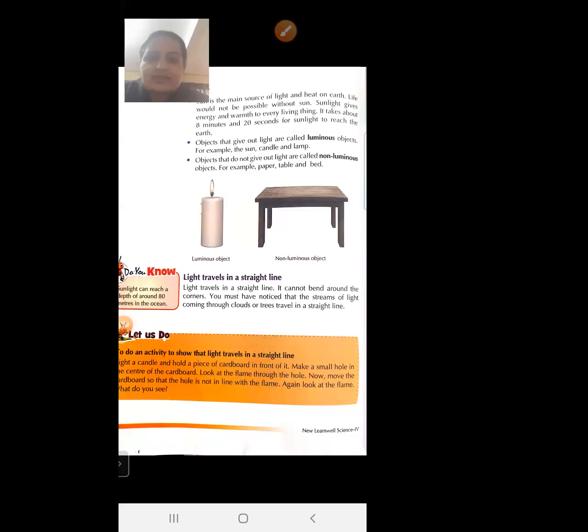So what are the examples of luminous object? Sun, candle and lamp. And what are the examples of non-luminous object? Paper, table and bed. So these are examples of non-luminous objects.